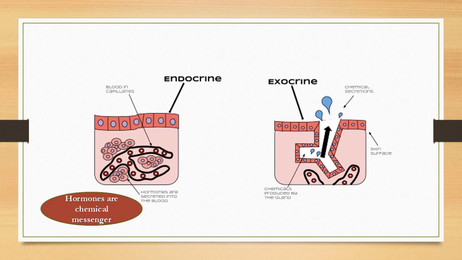They are carried directly by blood or body fluid to the site of their action and destroyed after their action is over. So always remember hormone: point 1, secreted from endocrine; point 2, these are chemical messengers; point 3, after the action these are destroyed.